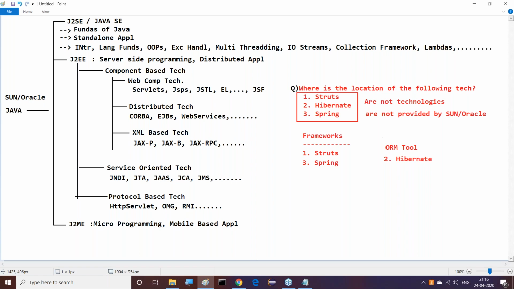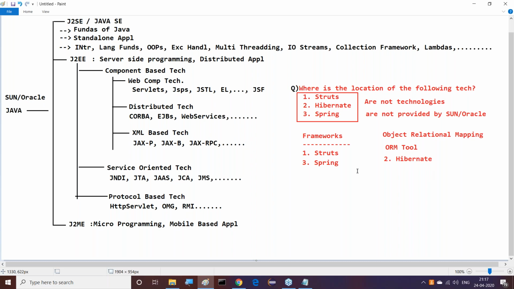People are having questions: what is this ORM, and what is the meaning of it? It's very clear. ORM means object relational mapping. Object is from Java, relation is from the database. So both need mapping. Since Java and the database are different, a mapping between Java and the database is required, and we are able to provide that mapping here.